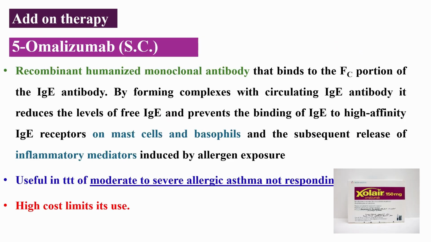Omalizumab is a recombinant humanized monoclonal antibody that targets the Fc portion of immunoglobulin E antibodies. By binding circulating immunoglobulin E, omalizumab prevents immunoglobulin E from attaching to mast cells and basophils, thus blocking the allergic cascade.